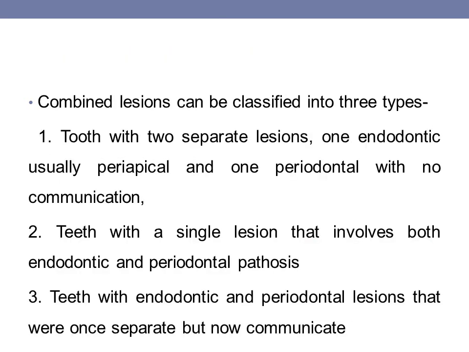Now the combined lesions can be classified into three types. Tooth with two separate lesions, one endodontic, usually periapical, and one periodontal, with no communication. Teeth with a single lesion that involves both endodontic and periodontal pathosis. Teeth with endodontic and periodontal lesions that were once separate but now communicate.